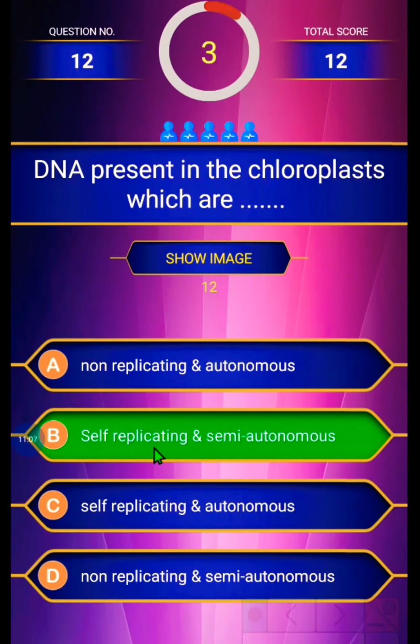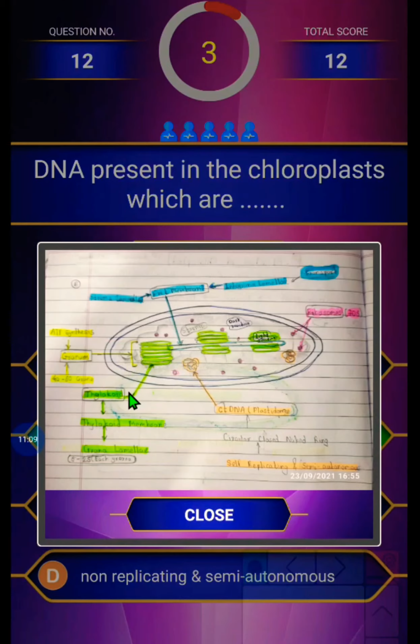You will see it is the structure of chloroplast, which is drawn by me. So you can see DNA, which is self-replicating and semi-autonomous. In this, these are the thylakoids. In the granum, 40 to 60 thylakoids combine to make a granum, and in this ATP synthesis takes place.